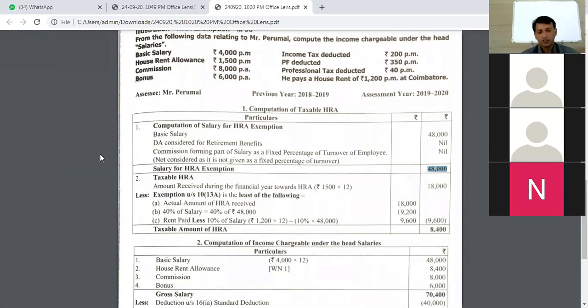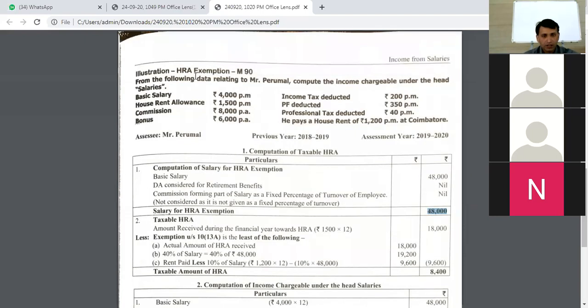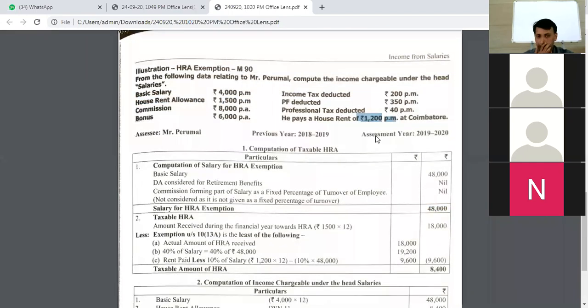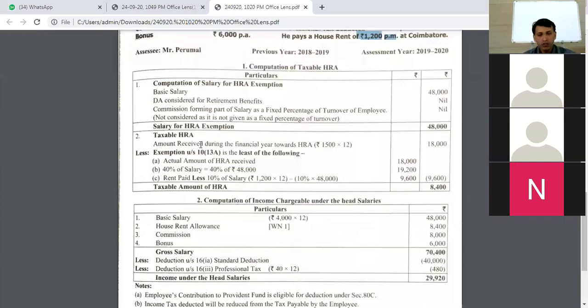We are going to consider three things. First condition, okay, how much HRA has he received? In the problem, it is given how much HRA he has been receiving. He is receiving 1500 rupees per month as HRA. Out of that, how much is he paying? He is paying 1200. Okay, now we have to do these calculations. The first calculation is the amount received during the financial year for HRA. How much is it? It's 1500 rupees per month into 12 months.